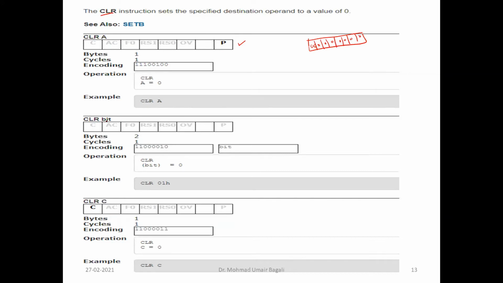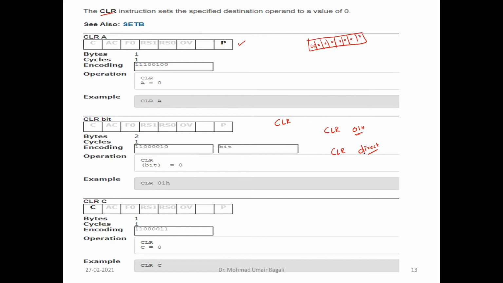Then clear bit. So what is this bit now? If I represent it as CLR 01H, only that particular bit will be cleared. And here they have not written direct.